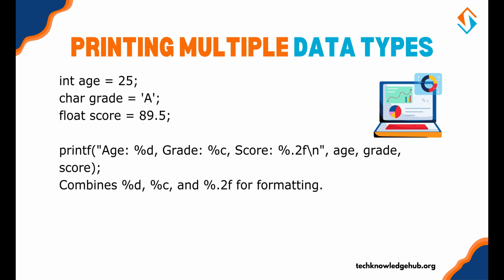Printing multiple data types. You can combine multiple format specifiers in a single printf statement. Let's see how.